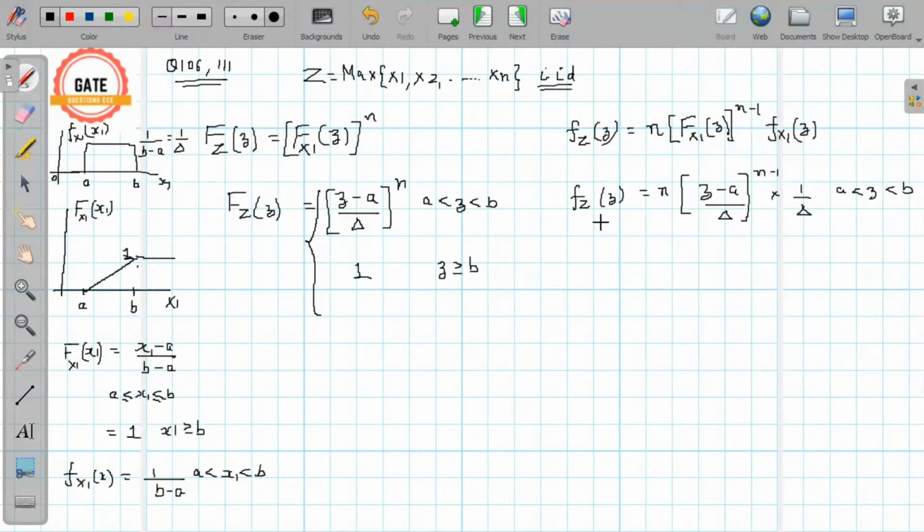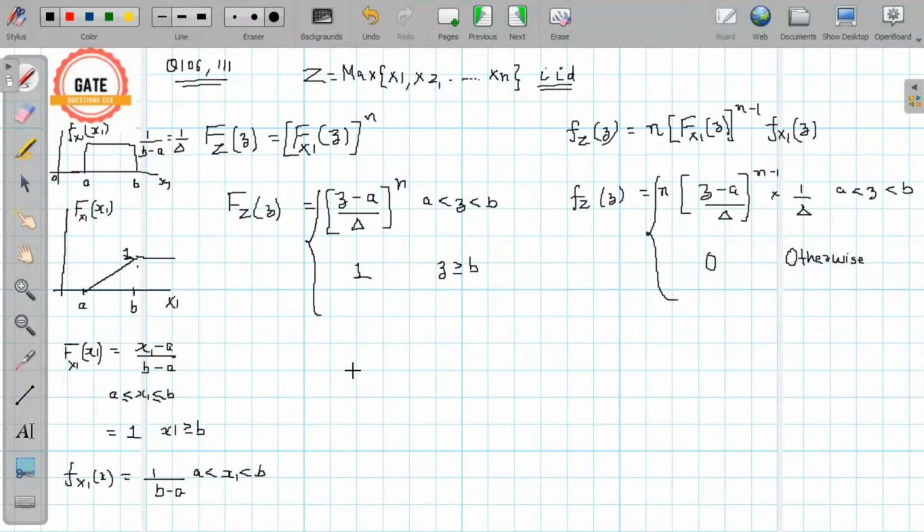And similarly, the PDF of Z will be non-zero only in this range, and otherwise it will be 0, or for all other values of Z which are not in this range. So this is the PDF of Z and this is the CDF of Z. So this is the answer to our first part, part A, in which we have to find the PDF and CDF.